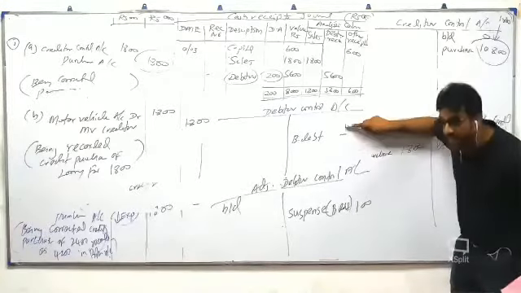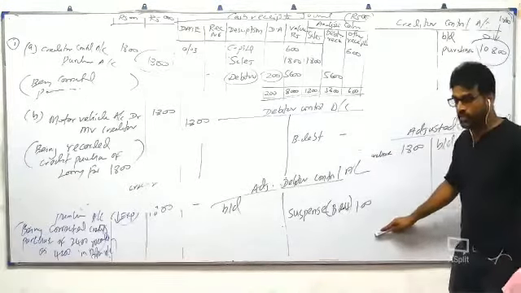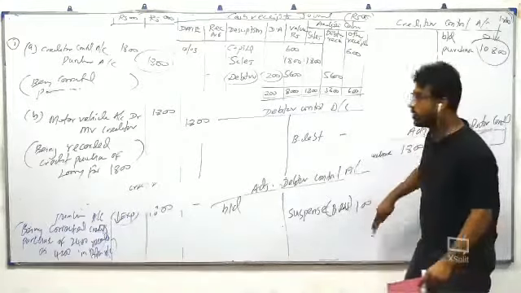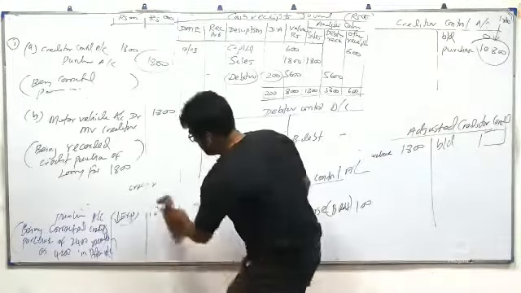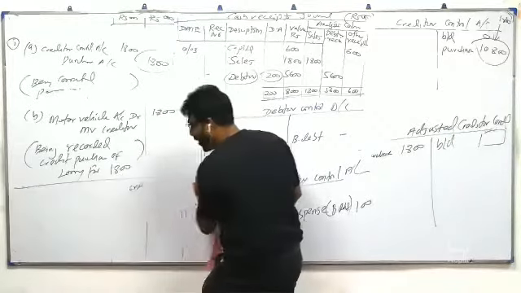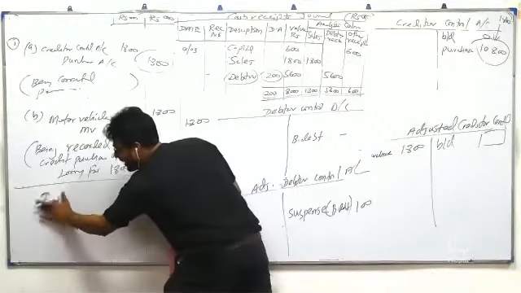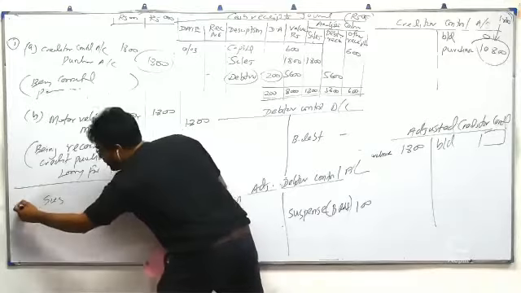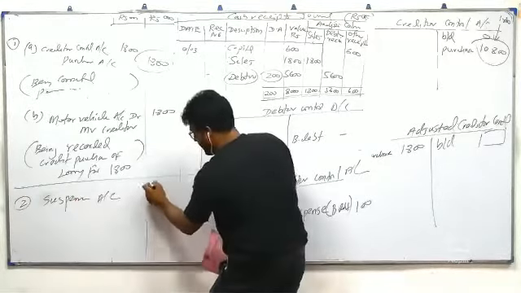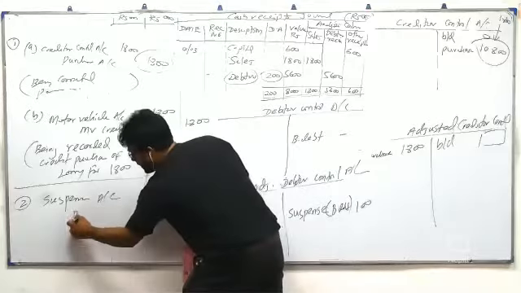I have made the error and done the correction also. So what's the correction? Suspense account debit, debtor control account credit. Suspense. Guys, it's not difficult. Right? You're not practiced enough. Suspense debit 100, debtor control account credit.